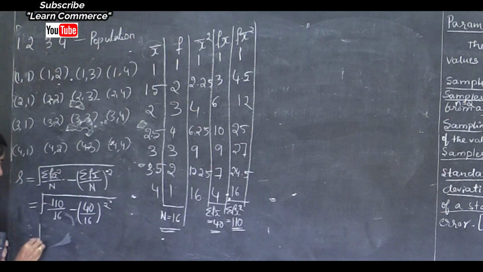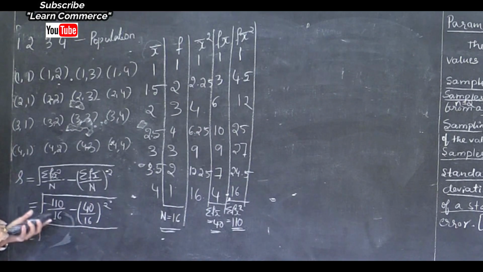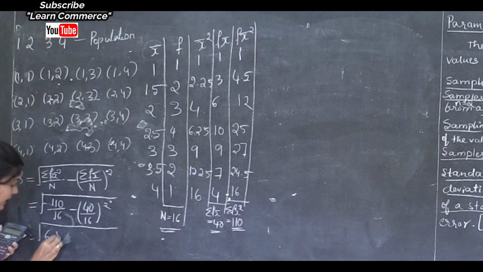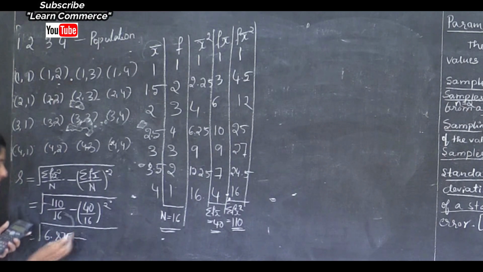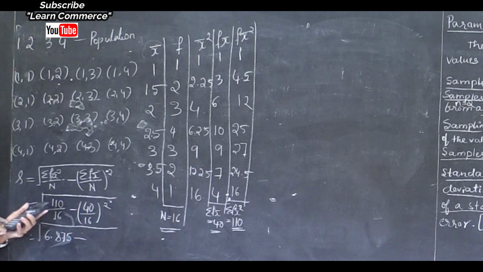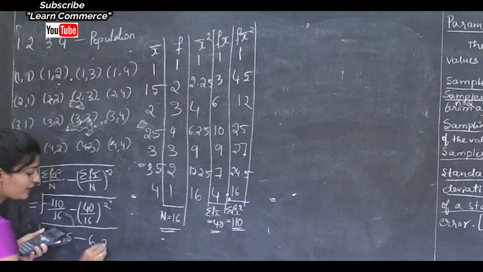This is equal to the square root of 6.875 minus 2.5 whole square, that is 6.25.